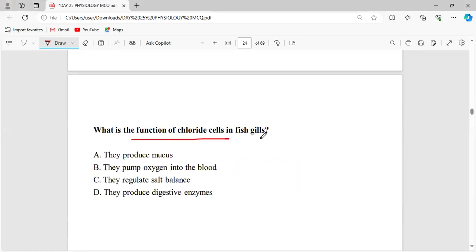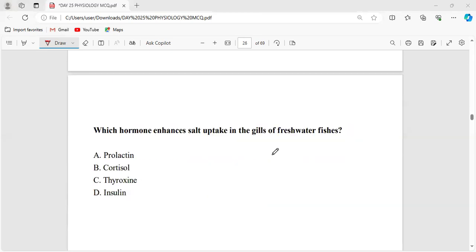Now, what is the function of chloride cells in the fish gills? They produce mucus, they pump oxygen into the blood, they regulate salt balance, and they produce digestive enzymes. That will be regulating salt balance.